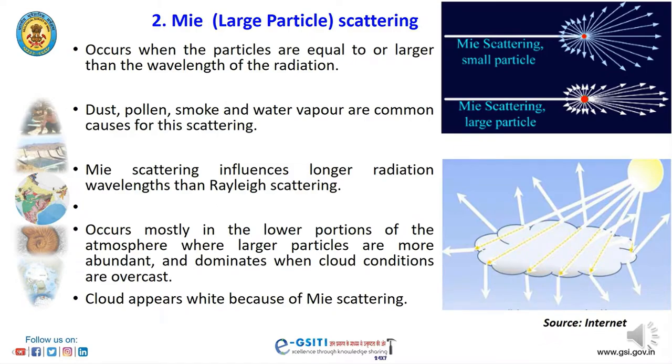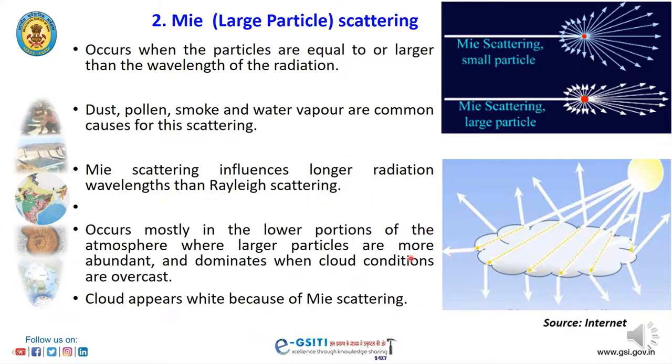Second is Mie scattering or large particle scattering. It occurs when the particles are equal to or larger than the wavelengths of the radiation. Dust, pollen, smoke and water vapor are common causes for this scattering. Mie scattering influences longer radiation wavelengths than Rayleigh scattering.